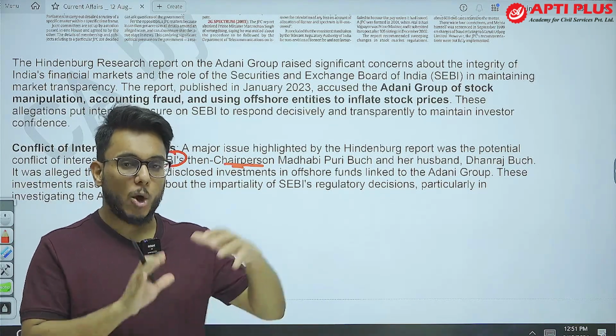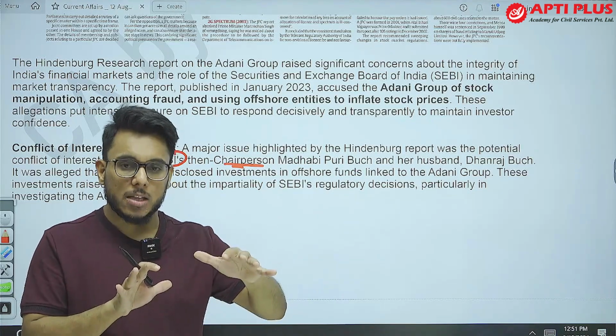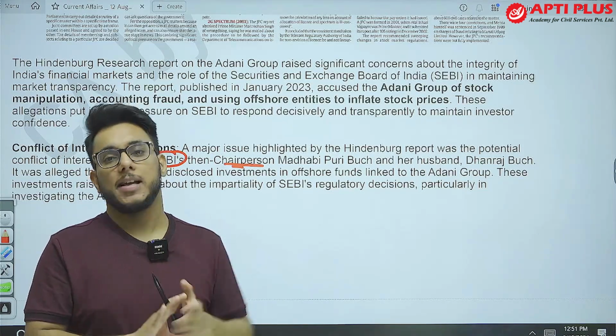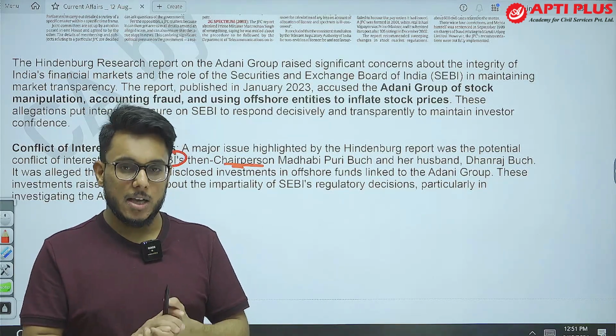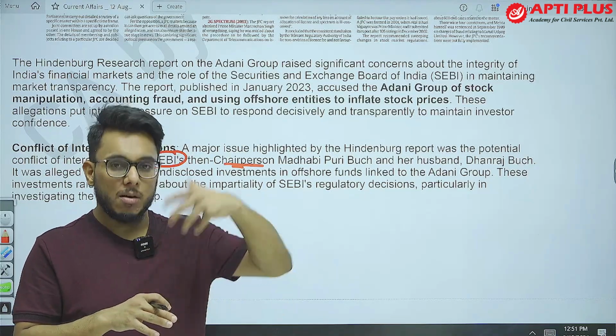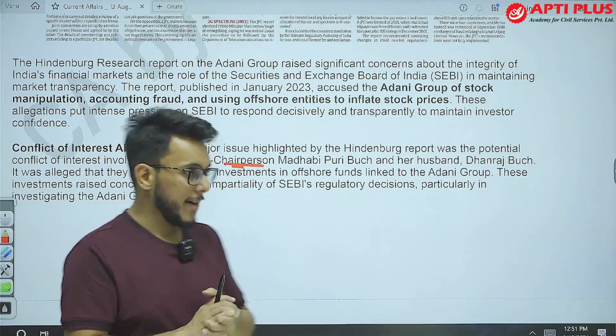They said that in the offshore fund linked with the Adani Group, the SEBI chairperson and her husband have invested money. So there is a conflict of interest. Deliberately, they have not taken action here because their money might have been impacted. So this is what has happened.